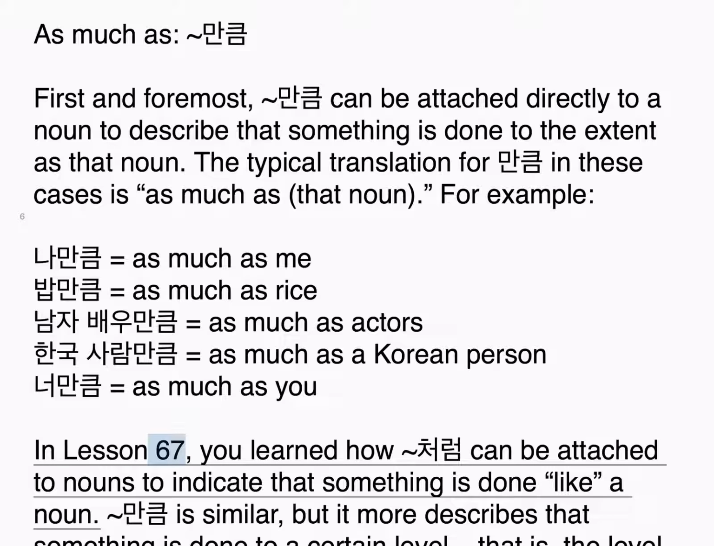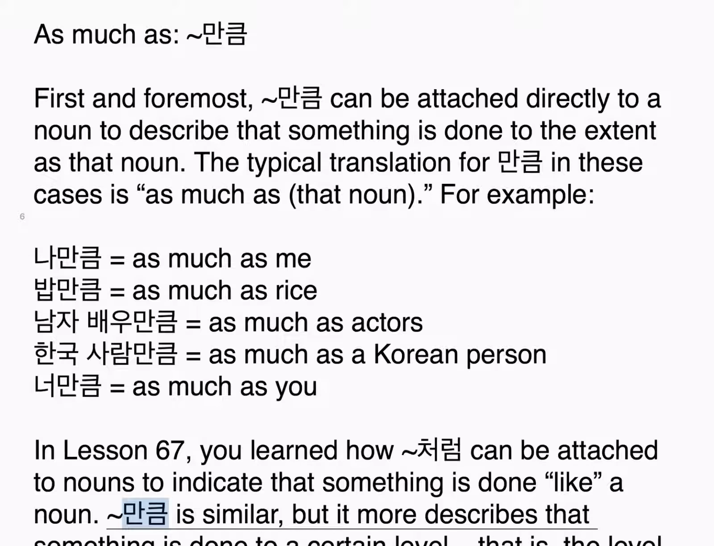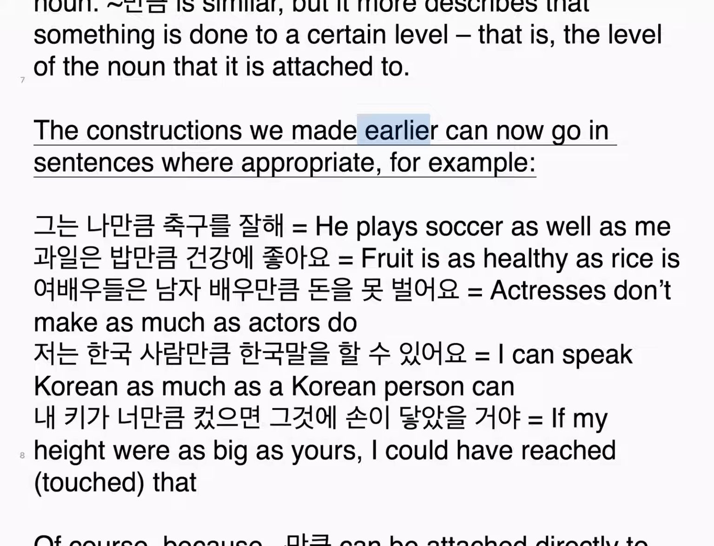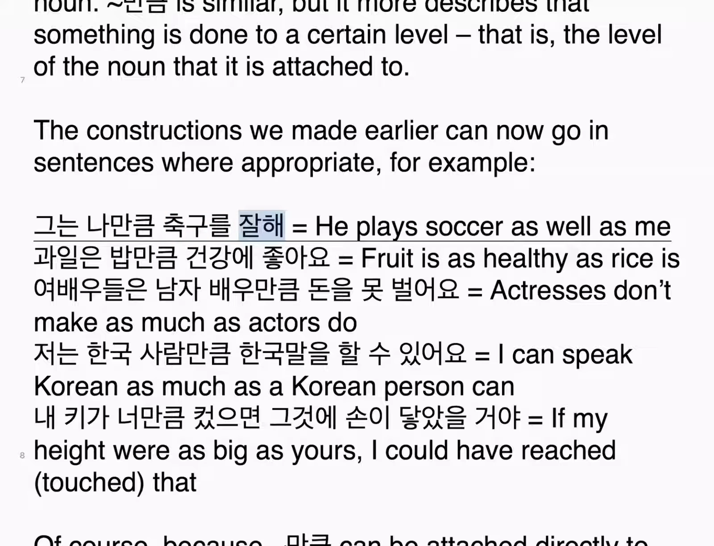In lesson 67, you learned how 처럼 can be attached to nouns to indicate that something is done like a noun. 만큼 is similar, but it more describes that something is done to a certain level, that is, the level of the noun that it is attached to. The constructions we made earlier can now go in sentences where appropriate. For example, 그는 나만큼 축구를 잘해. He plays soccer as well as me.